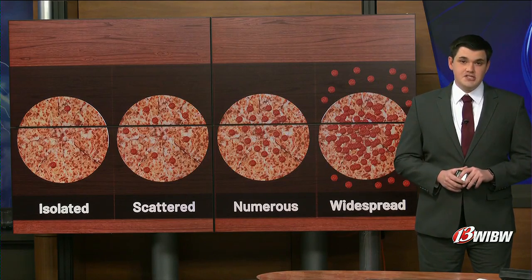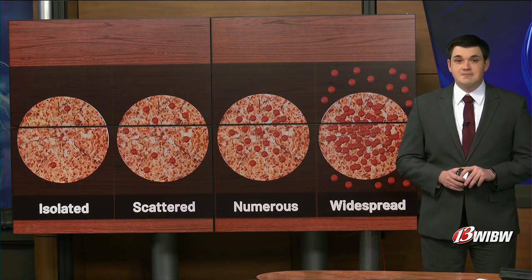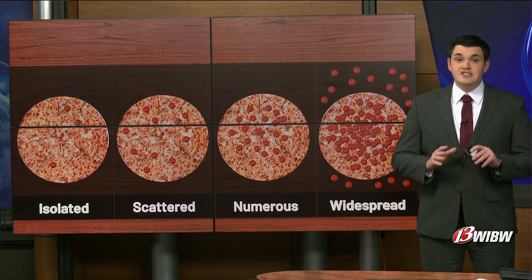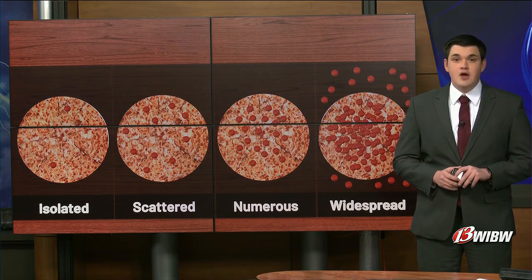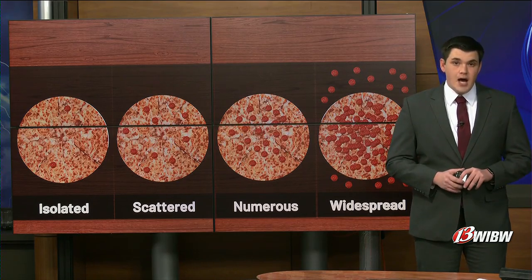When meteorologists describe rain and storm coverage, we're talking about how much of an area is expected to see precipitation. These terms help you, the viewer, understand whether rain will be spotty or widespread. Think of a pizza with toppings.